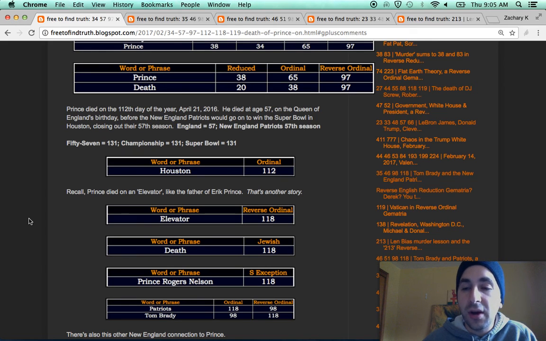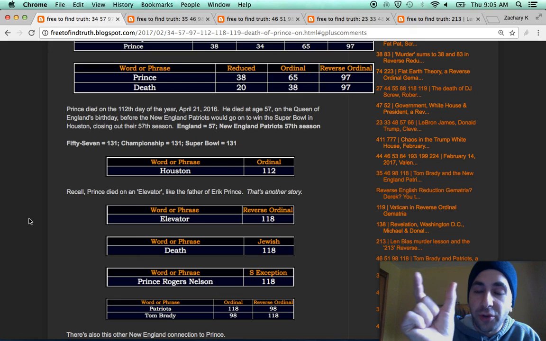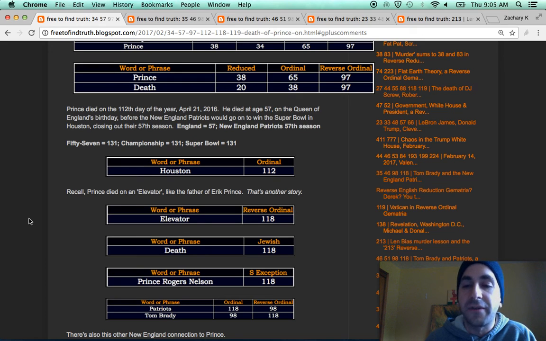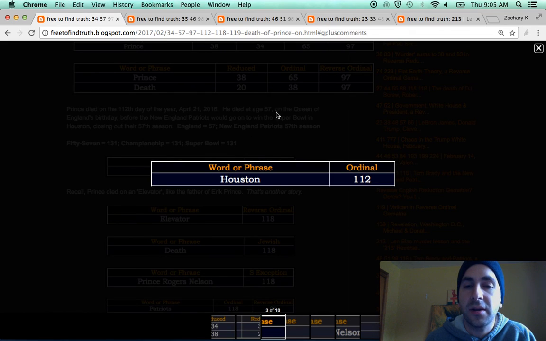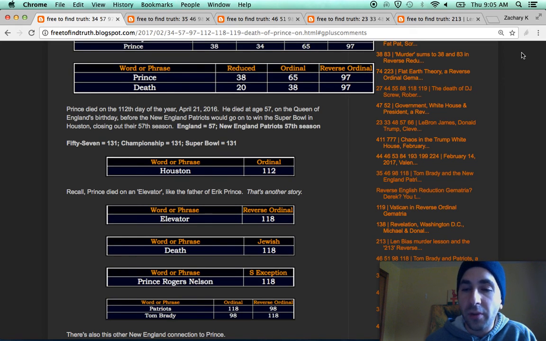Prince had the song from Purple Rain, I Would Die For You, and he spelled it with the number 4 and the letter U, and used the 21st letter, so 4/21. 4/21, 2016 was the 112th day of the year. Houston equals 112. There's two starting quarterbacks in the entire NFL that have 112 name gematria. They're Andrew Luck and Matt Ryan. Matt Ryan from Atlanta, home of the R&B hip-hop group 112.